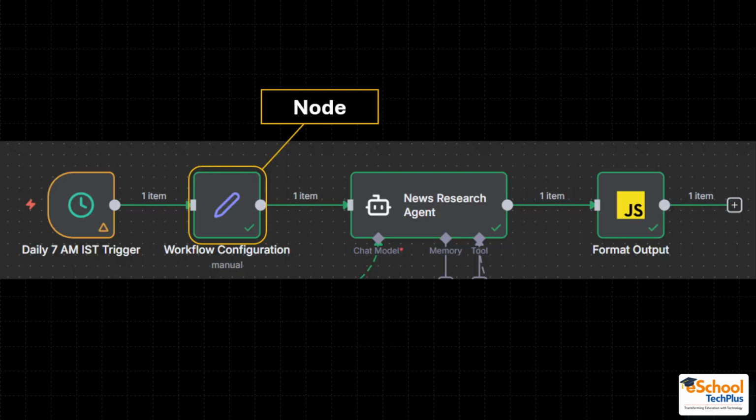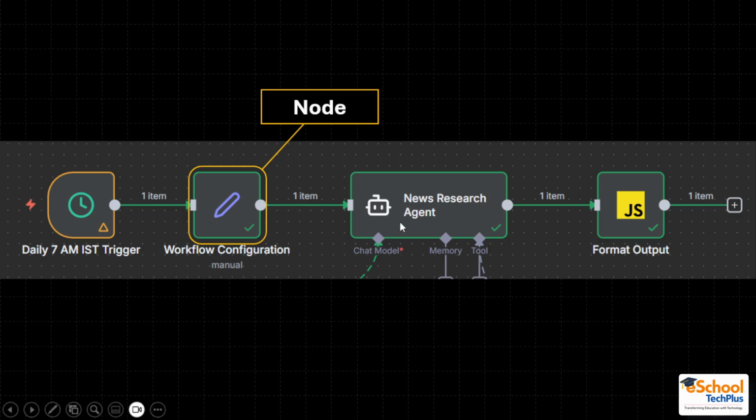So now let's see an example workflow. In n8n we have this workflow where this particular part is the trigger. Trigger means the entry point of the automation workflow. And in trigger we have specified that we need this trigger to happen at 7 a.m. every day. So we have set the trigger so that our automation will start at 7 a.m. every day.